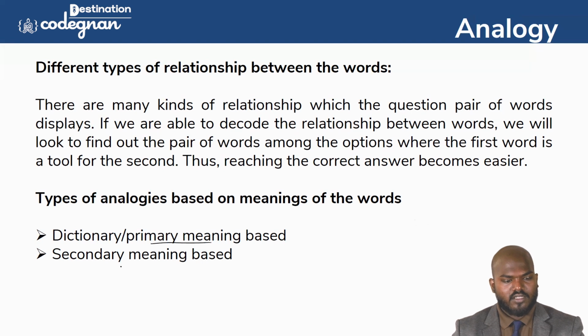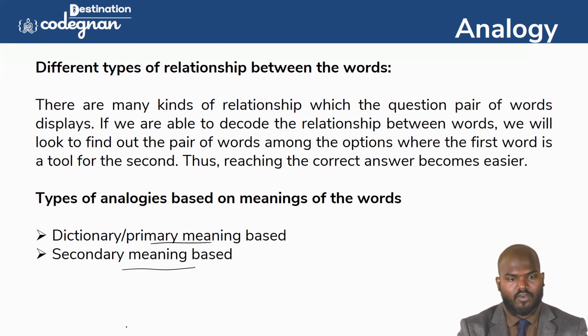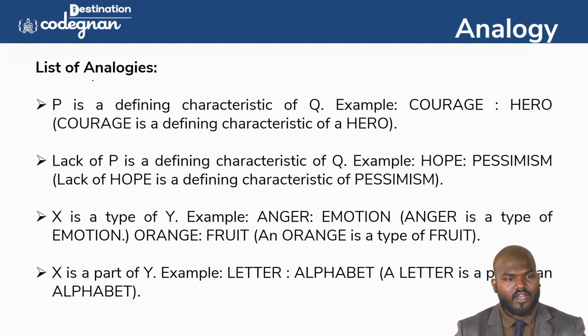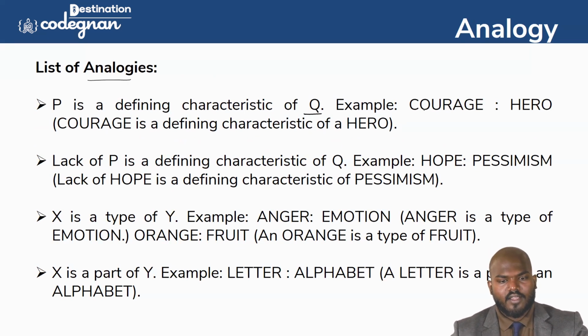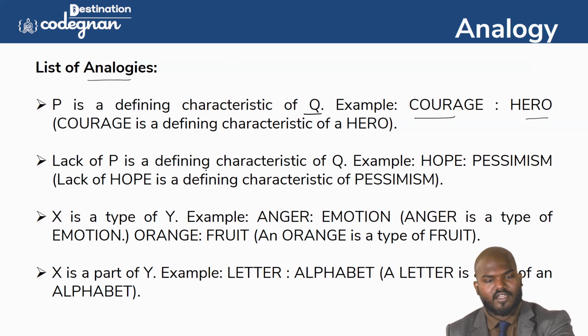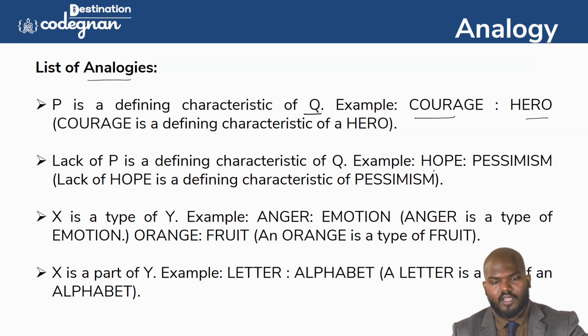One is called dictionary based and another one is called secondary based. Going to the list of analogies, P is a defining characteristic of Q. For example, courage: you can call it a hero. And lack of P is the defining characteristic of Q. You see this one, hope. The opposite word is pessimism. So the lack of hope, we can call it pessimism.